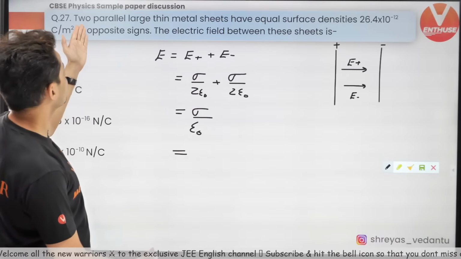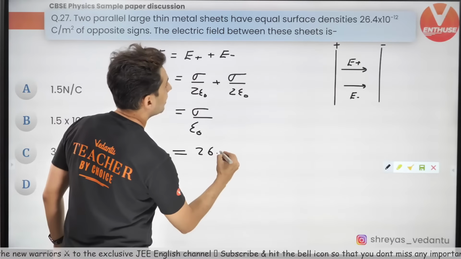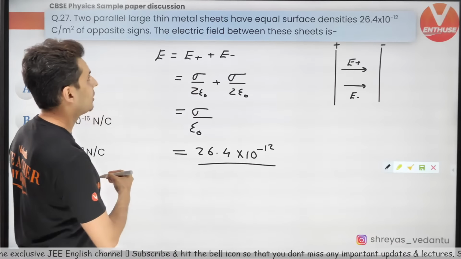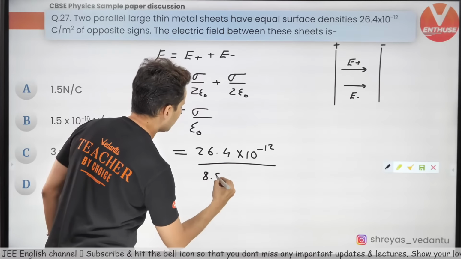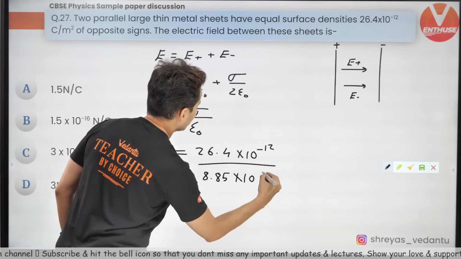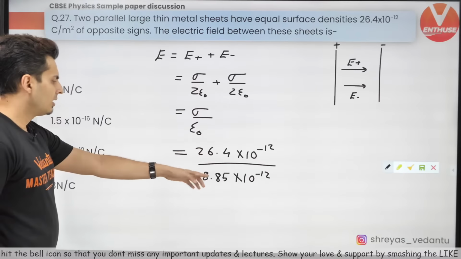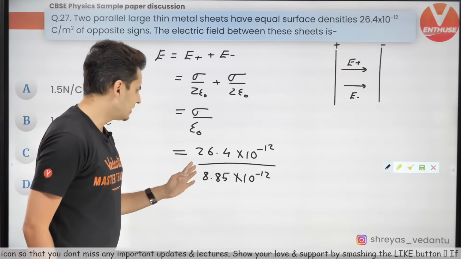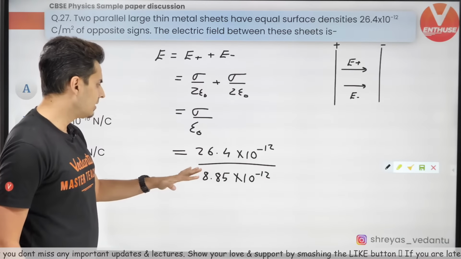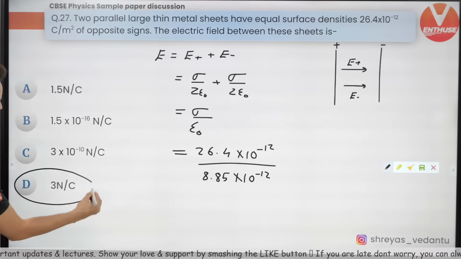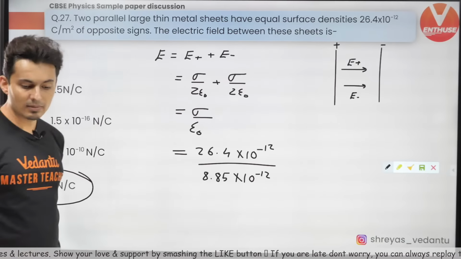So what is that sigma given? 26.4 into 10 to the power minus 12, and epsilon naught is 8.85 into 10 to the power minus 12. These two will cancel. 26.4 by 8. 8 4s are 20, 8 3s are 24, 9 3s are 27. So it will be somewhere in the range of 3 only. Okay, somewhere close to 3. So option D will be correct.